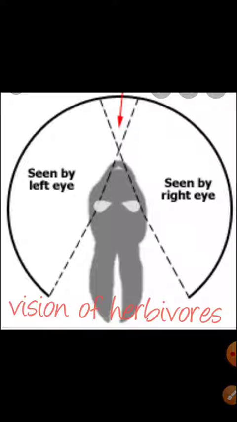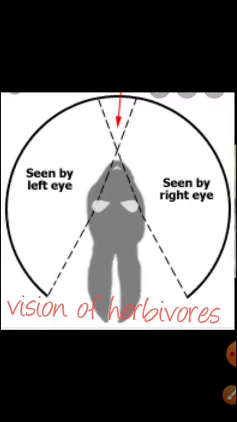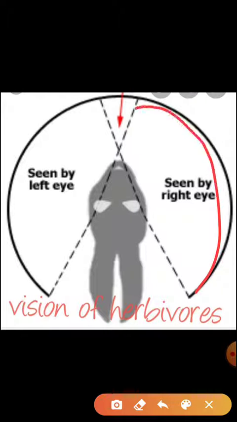Vision of herbivores should be wide, क्योंकि herbivores जो होते हैं वो तो घास फूस खाते हैं, लेकिन उनको कौन खाता है? Carnivores उनको खाते हैं ना. They are the prey to the carnivorous animal. So to protect themselves from the carnivores, they should have a large vision, ताकि वो साइड से बहुत दूर तक देख सकें, बहुत range cover कर सकें. Look here, in the right eye they can see the vision from this side, and from the left eye vision from this side.